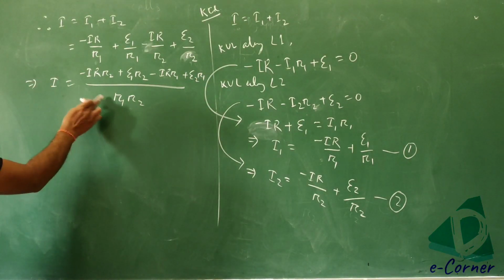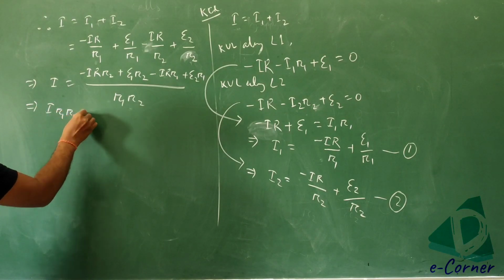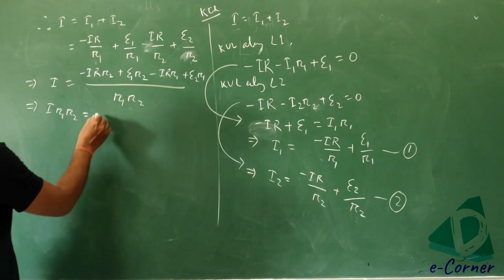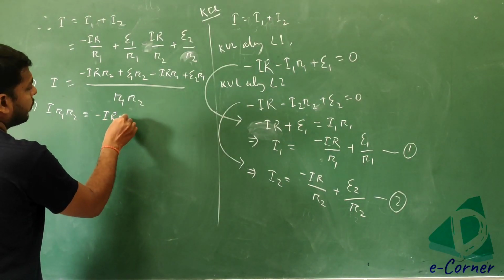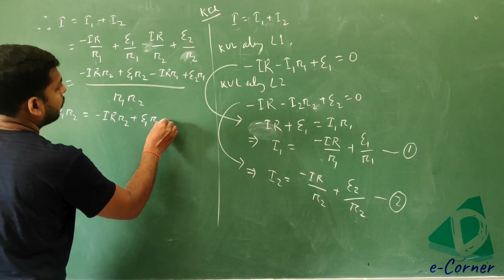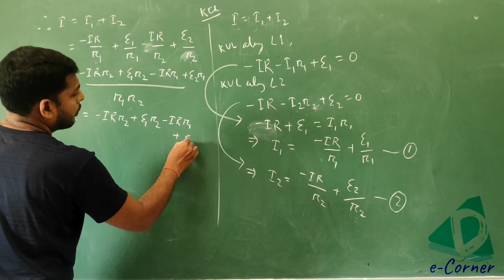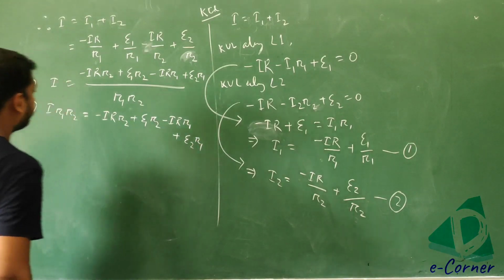I is here, so we will multiply this one, so I into R1 R2 is equal to minus IR R2 plus E1 R2 minus IR R1 plus E2 R1.